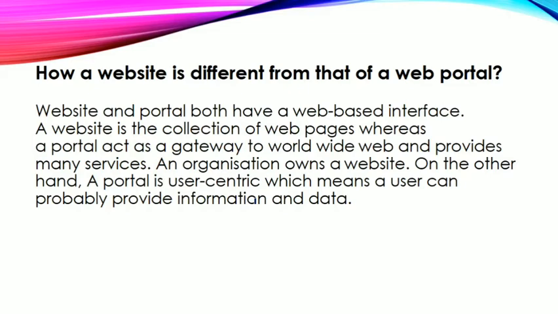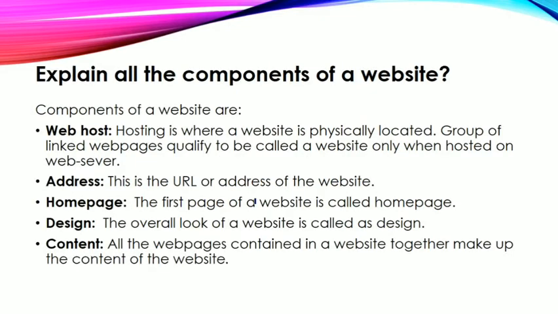Let's talk about Google. So when we open Google, in that Google we have multiple apps of Google that we can easily access. So it means our Google is a web portal, whereas if we are simply talking about a school site, it means that's a simple website. Now next we have: explain all the components of a website.